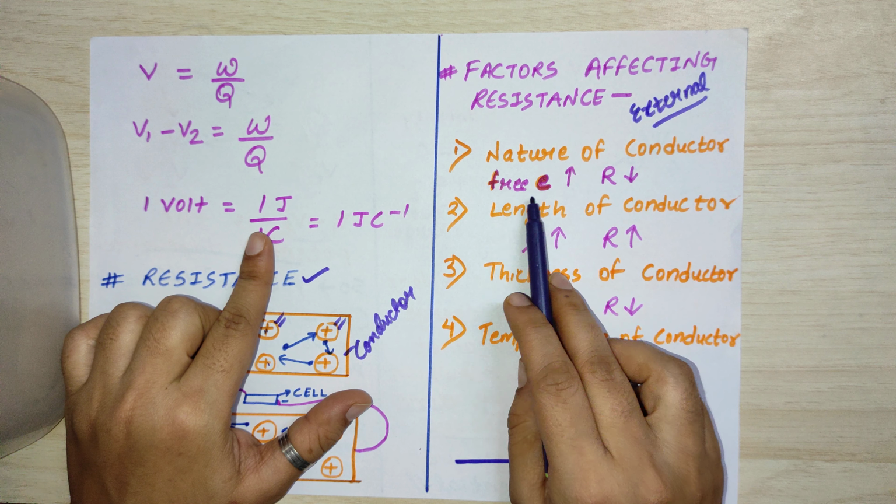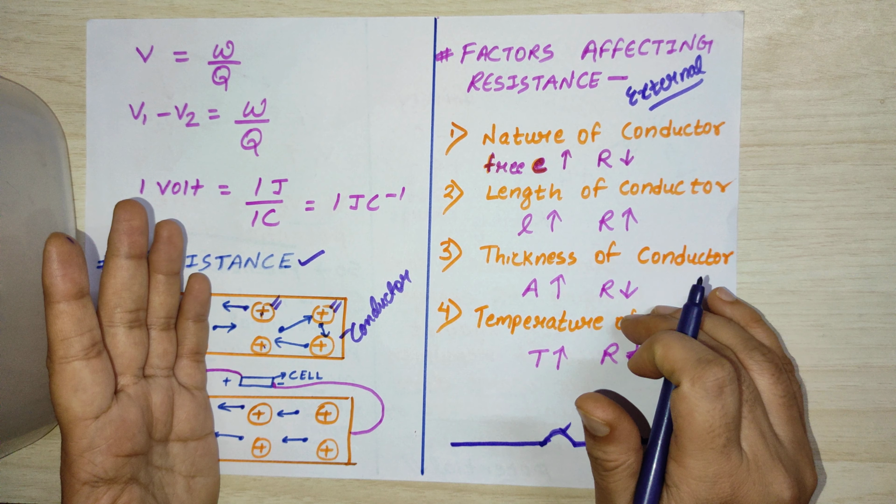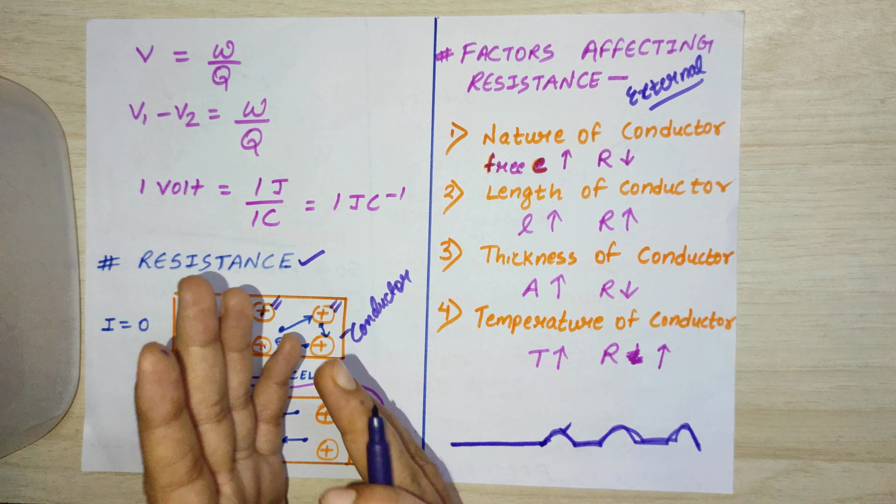Another third factor is thickness of conductor. Here we will deal with area. Take the example of a one-way road or a two-way road: where do you face maximum traffic? So likewise, with the thickness of conductor, the broader the road, the lesser will be the traffic. Similarly here, the broader the material, the more the area of the conductor, the lesser will be the resistance. Last one, temperature of the conductor.